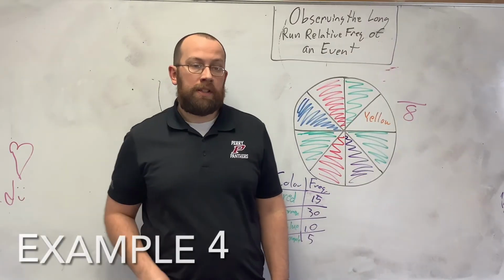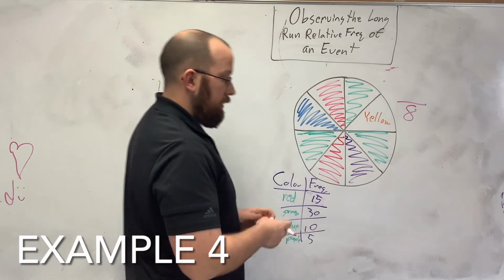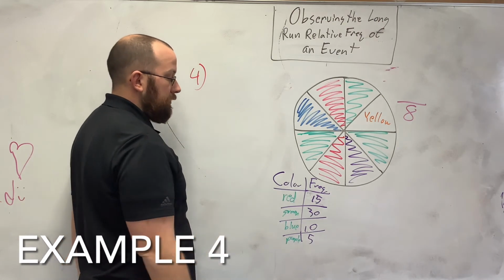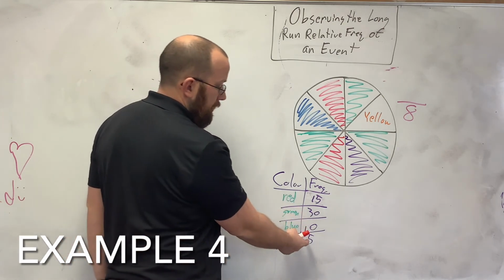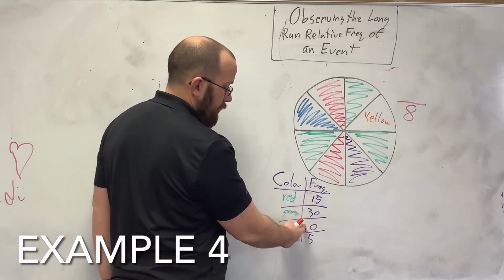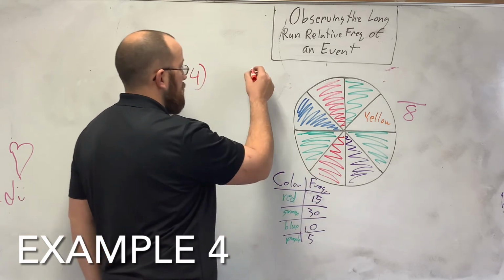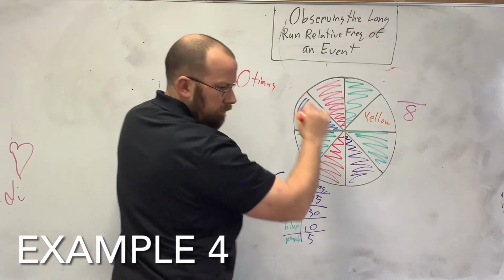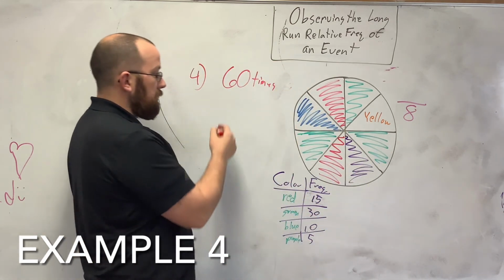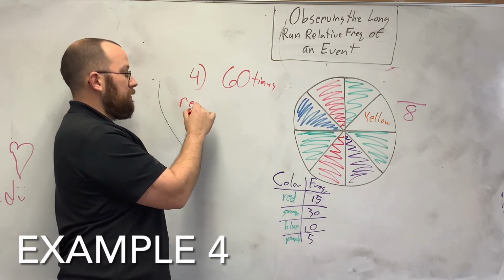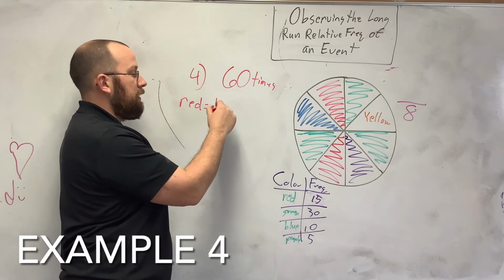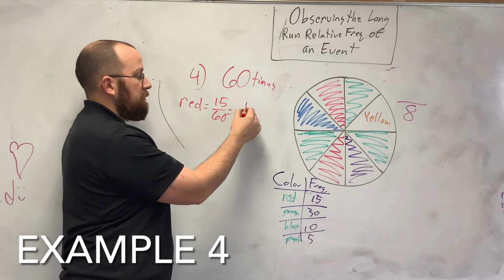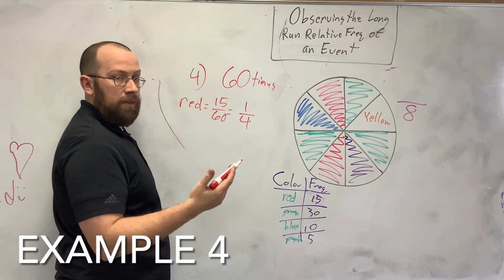Now let's move on to relative frequency. I'm just going to do the relative frequency of all of these. So I spun this a total of 60 times. What is the relative frequency that I got red? 15 over 60, which gives me 1/4.